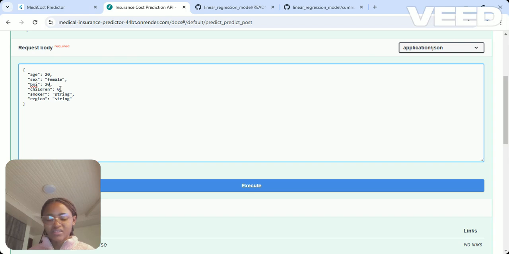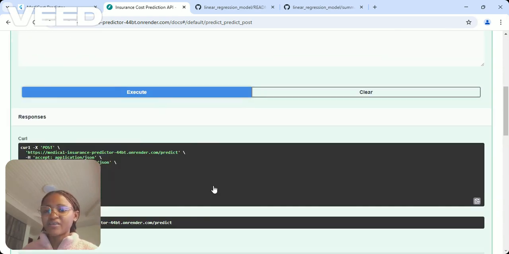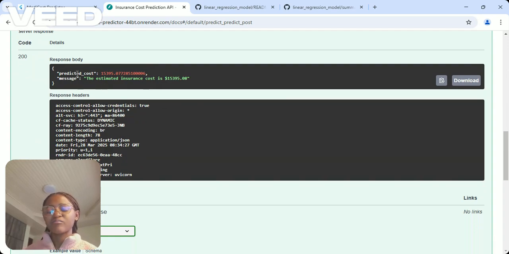Let's put the smoking status as yes to see if it's going to predict the 15,000 that we found in the previous. So the smoking status is a yes, and the region southwest. Yeah, we're finding the same value, 15,395.50, which shows that the backend is working.